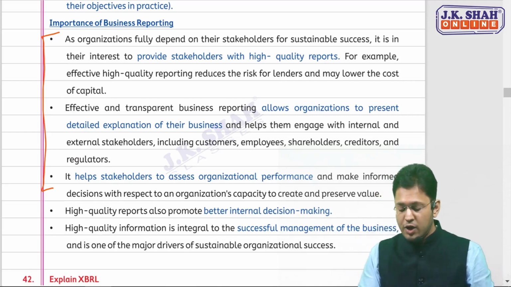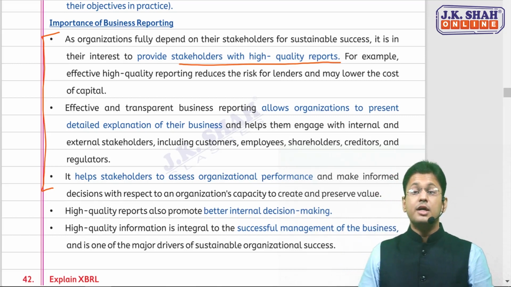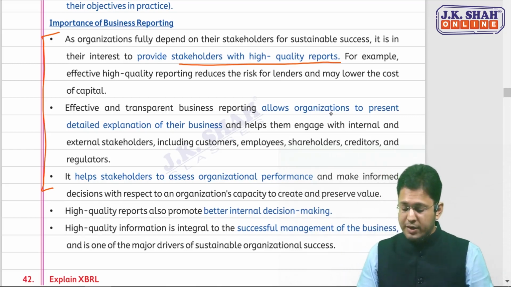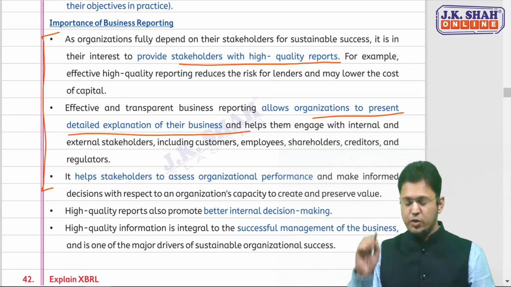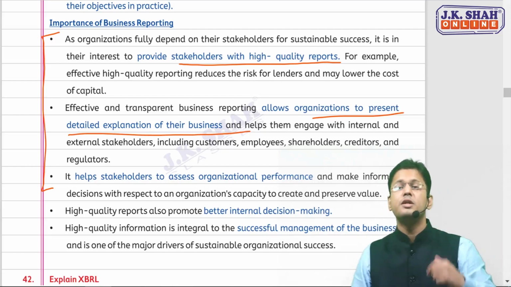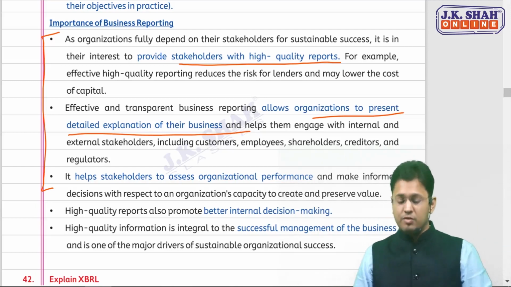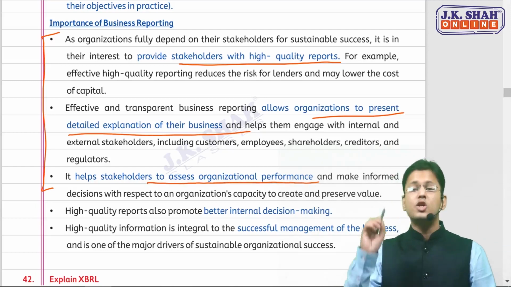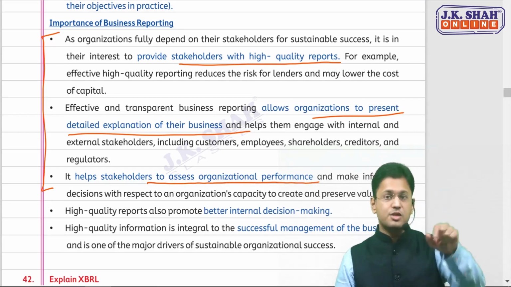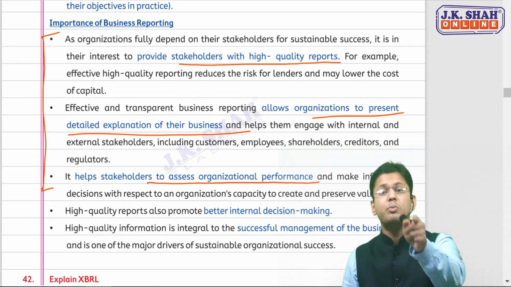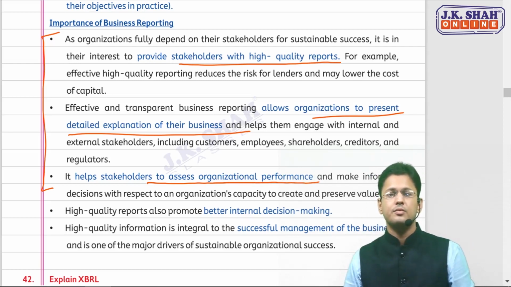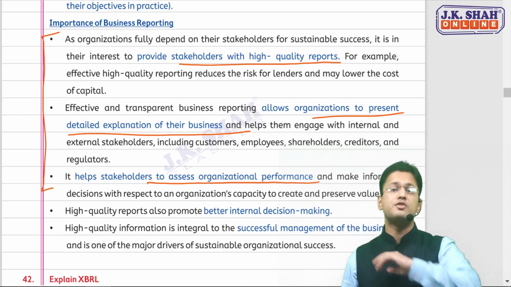They will be given high quality reporting and a proper explanation of what the organization is doing, so that their engagement with the organization is much higher. And they will be able to assess the organizational performance with this information and make proper decisions.